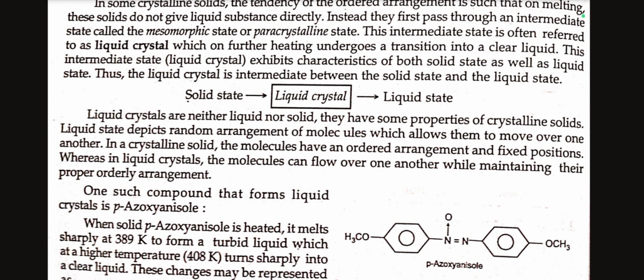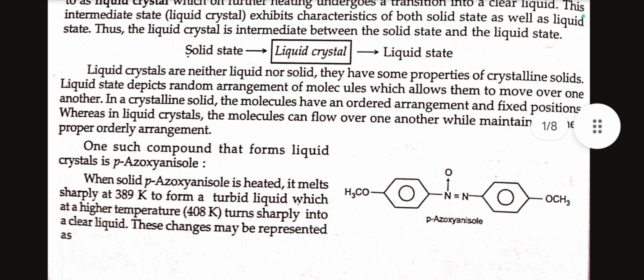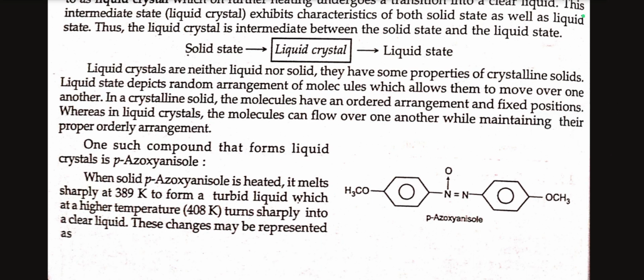Liquid crystals are neither liquid nor solid. They have some properties of crystalline solids. Liquid state depicts random arrangement of molecules which allow them to move over one another. In a crystalline solid, the molecules have an ordered arrangement and fixed position. Whereas in liquid crystals, the molecules can flow over one another while maintaining their proper orderly arrangement.